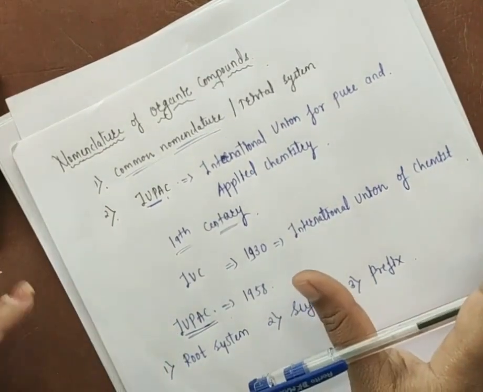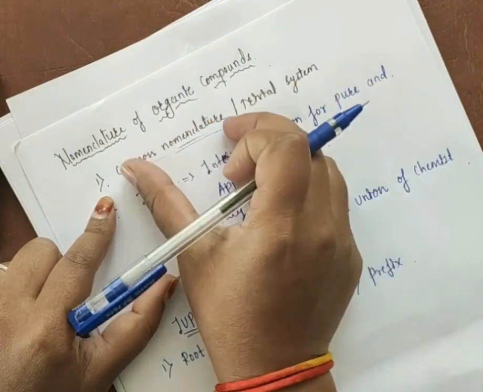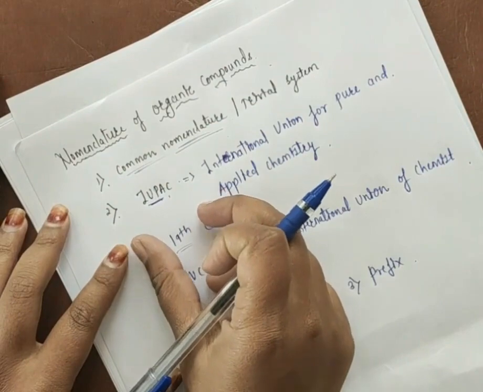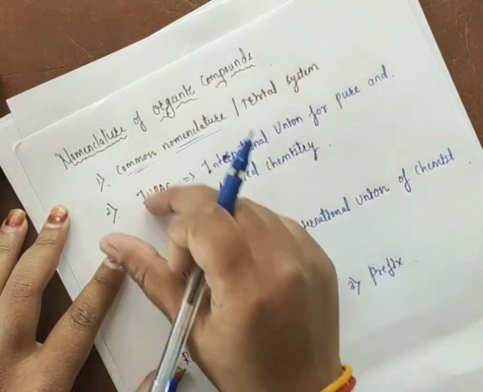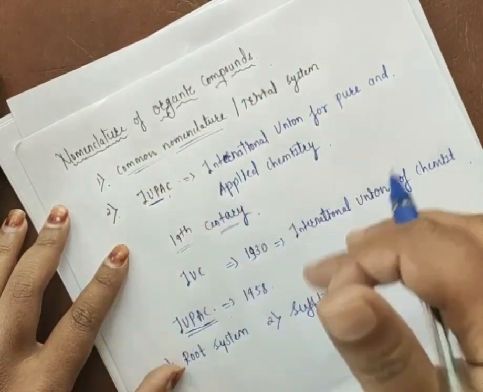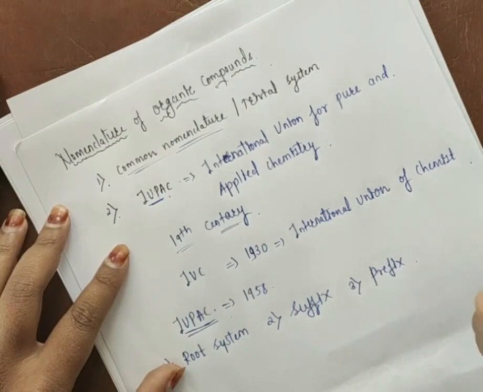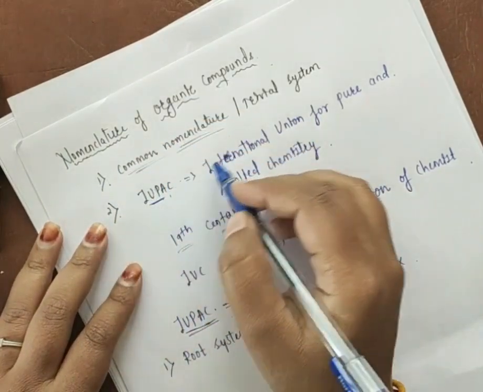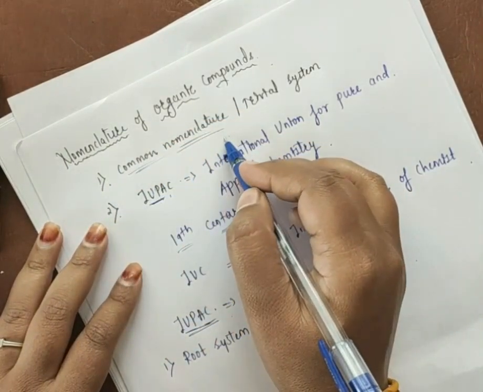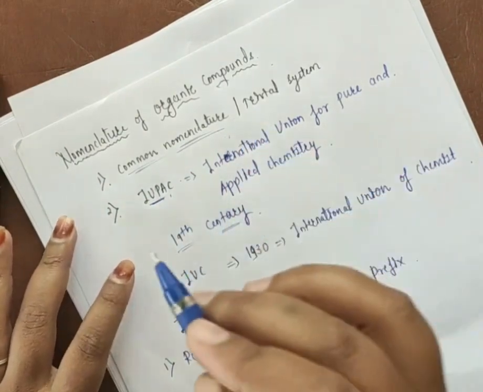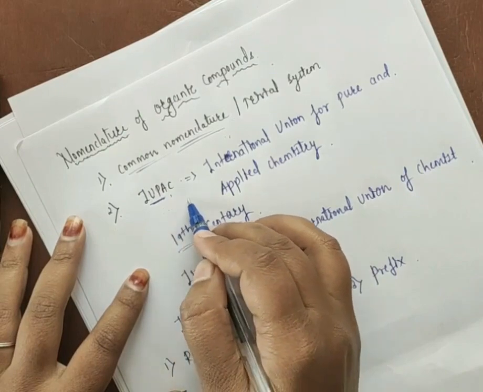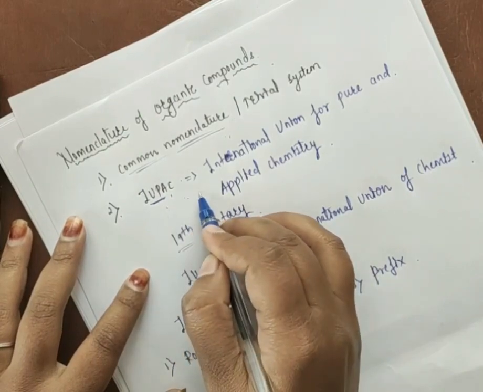It has two types. First is the common nomenclature, also called the trivial nomenclature system, and second is the IUPAC. Why can we use the IUPAC system? Because there is a plenty of organic compounds, so to give names to them, we cannot use the common nomenclature system every time. For that reason, scientists established a new method, which we call IUPAC nomenclature.